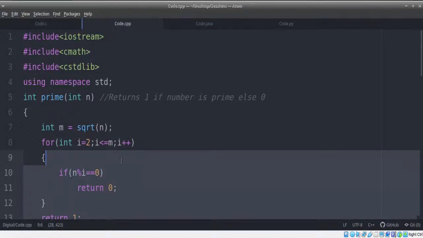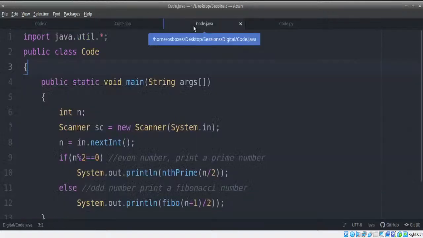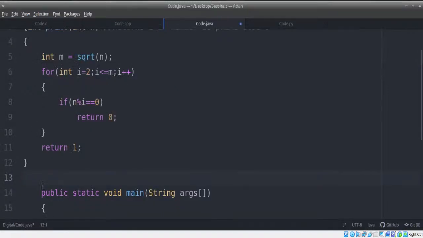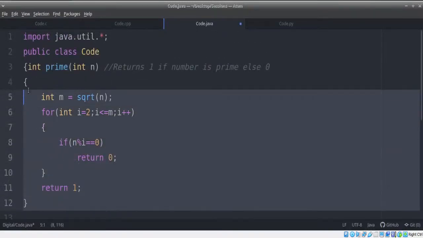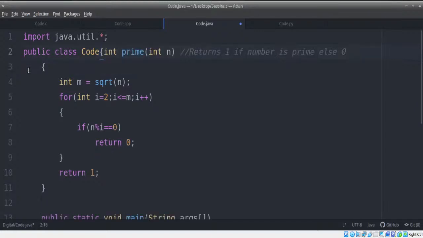So let's quickly do that and try this out. Now, here's the first thing. First thing we're going to do is try to create the prime function over here. When I copy this and paste it here, first thing I need to do is make it static if I want to access it without an object.